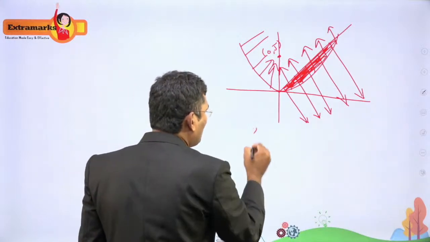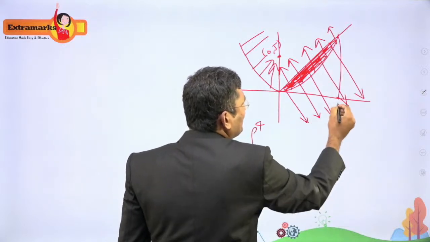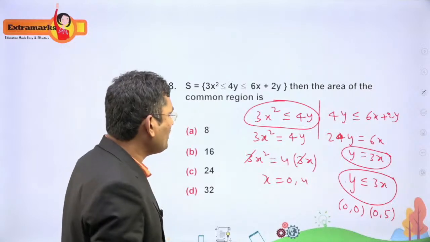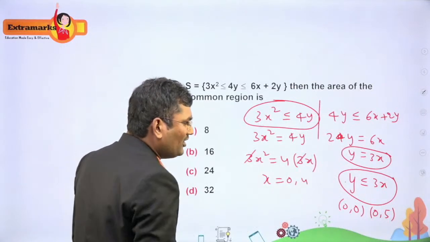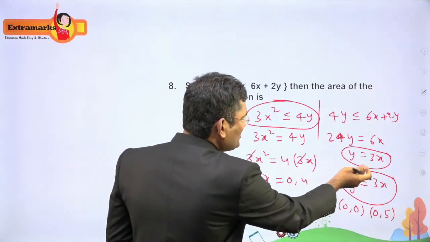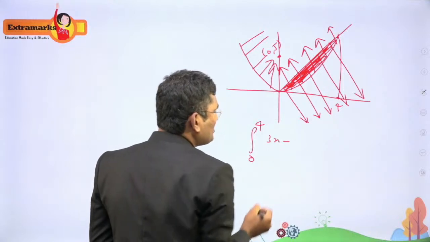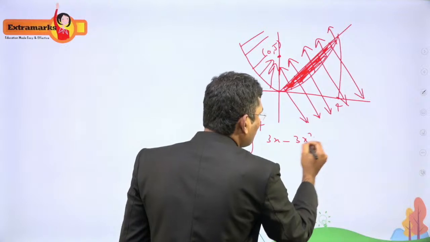It's very simple using integration from 0 to 4, because that is the intersection point. It is intersecting at (0, 4). Now, upper curve minus lower curve. Use the formula upper curve minus lower curve. What is the upper curve here? The straight line. And the lower curve is the parabola. What is the straight line? y is equal to 3x. So 3x minus the lower curve, which is 3x²/4. Right.